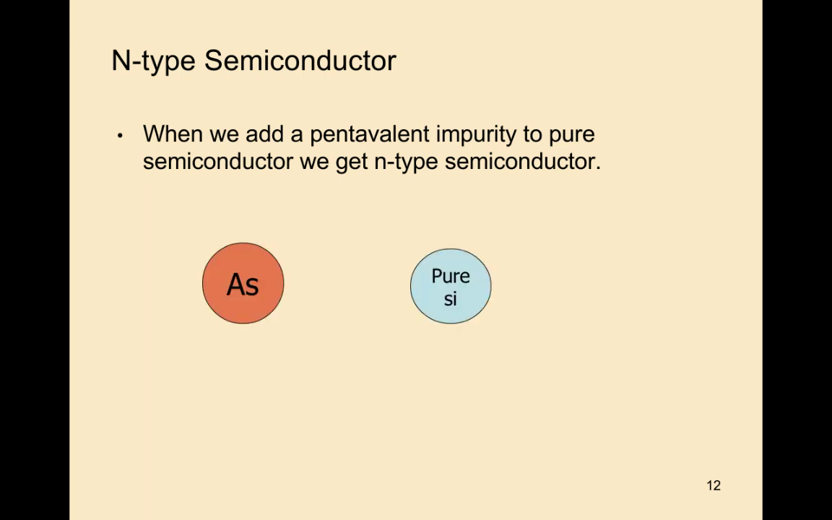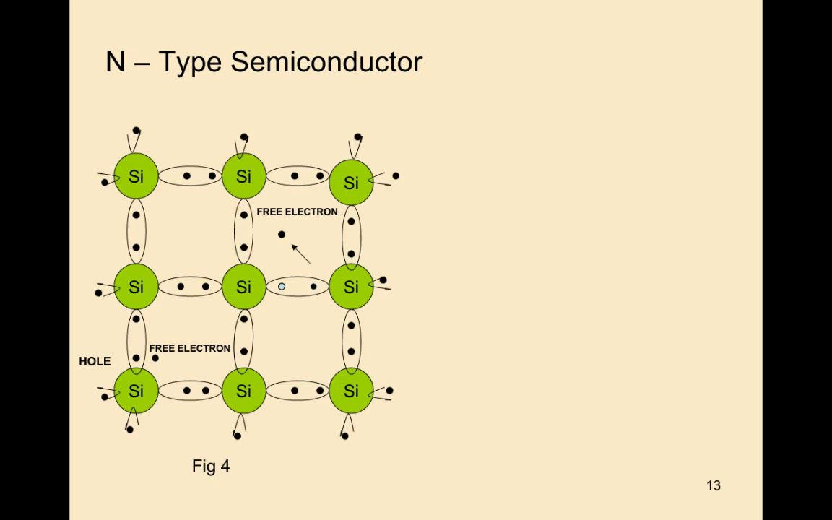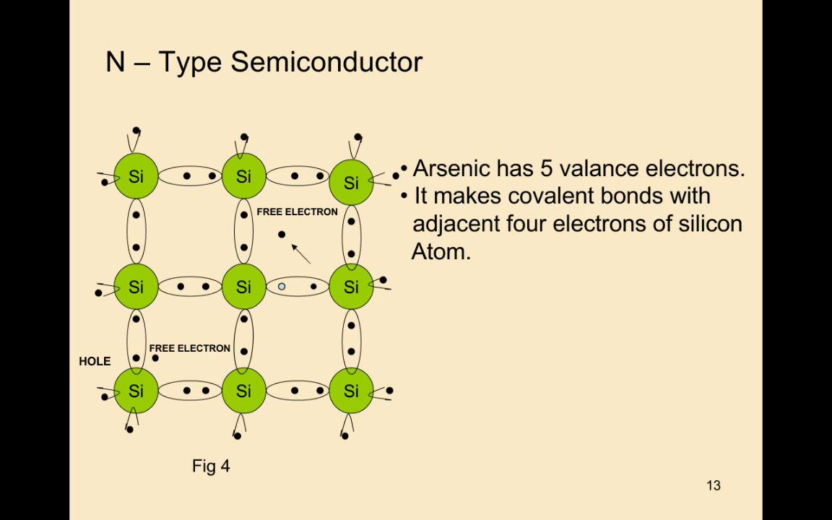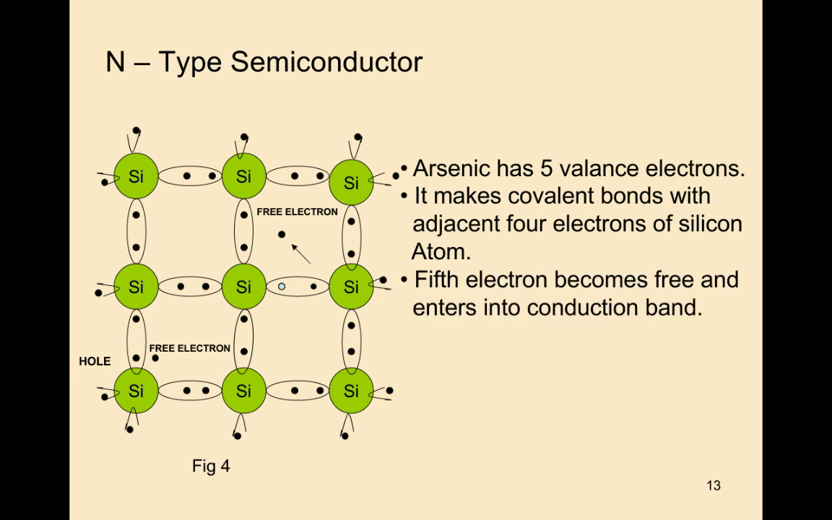Here we take one example of a pentavalent atom, arsenic. This arsenic is added to pure silicon, then we get N-type silicon. In this way the N-type semiconductor will be formed. Silicon contains 4 valence electrons and arsenic contains 5 valence electrons. Arsenic's valence electrons make covalent bonds with the adjacent 4 electrons of silicon atoms. The fifth electron becomes free and enters the conduction band.